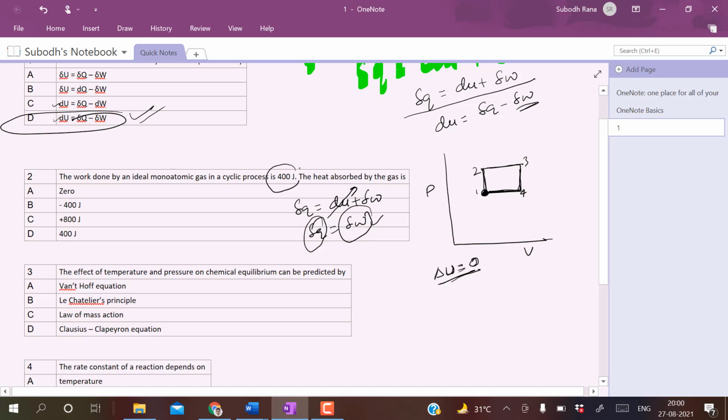So this is the work done, and that will be equal to the amount of heat absorbed by the gas. Okay. So this will be your same option D.